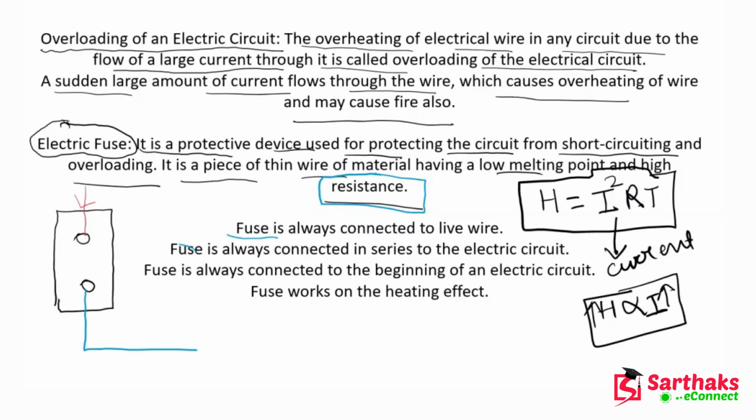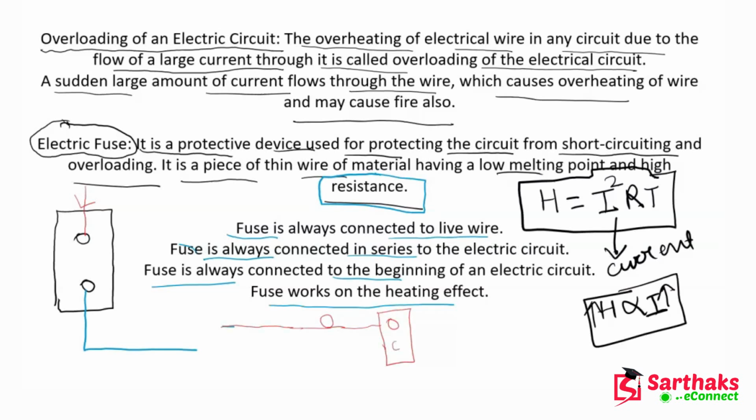Now the fuse is always connected to the live wire. As you can see, the fuse is always connected in series. It is also a very important point. The fuse is always connected at the beginning of an electric circuit. The fuse works on the heating effect. So basically, why do we connect it at the beginning? For example, let's suppose this is your live wire. Let me draw it with a red pen. Let's suppose this is your live wire, and this is an appliance. Let's suppose this is a bulb. So now here I have connected a fuse.